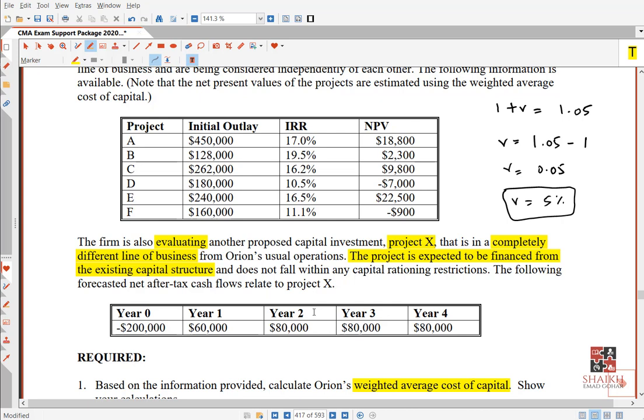Does not fall within any capital rationing restrictions. It means you have a lot of money, no problem. The following forecasted net after tax cash flows, they gave you net after tax cash flows. I hope you know this very well. We have done a lot about it in investment decisions. So they gave you cash flows. Remember, year 0 minus, 1, 2, 3, 4. Can you calculate NPV? Write yes in the chat box. You should be able to calculate NPV now.